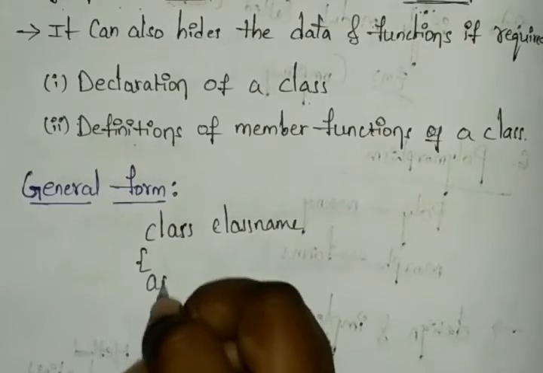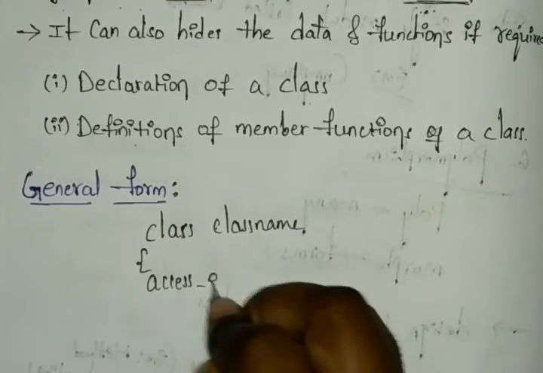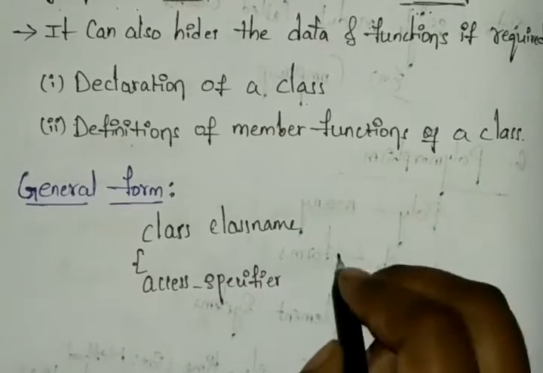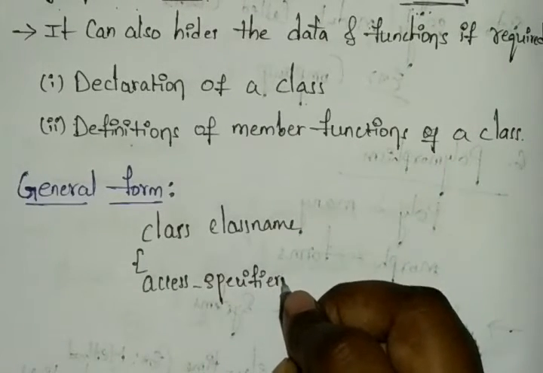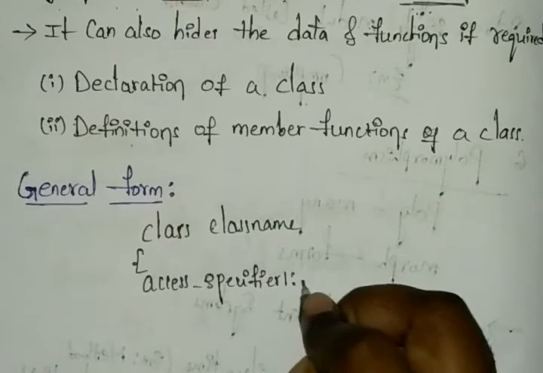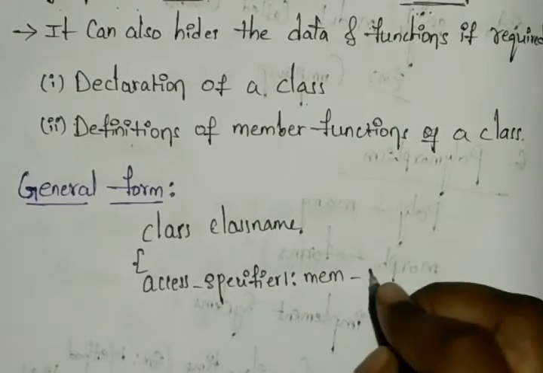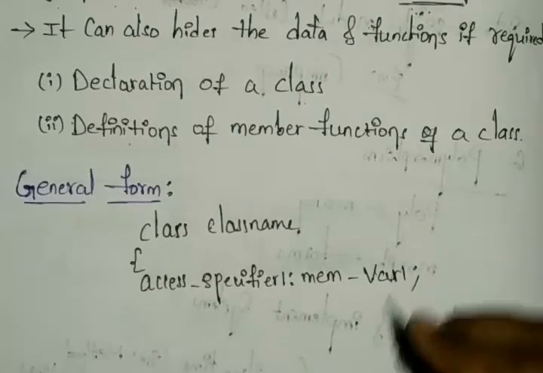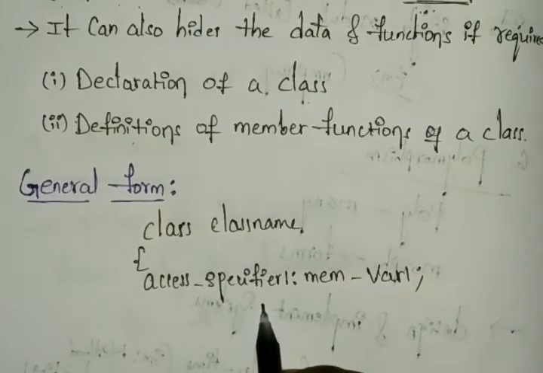Next I'm writing the access specifier. In C++ we have the access specifiers public, protected, and private.